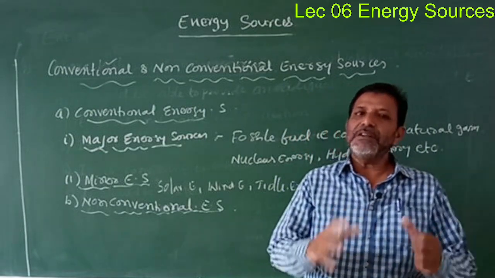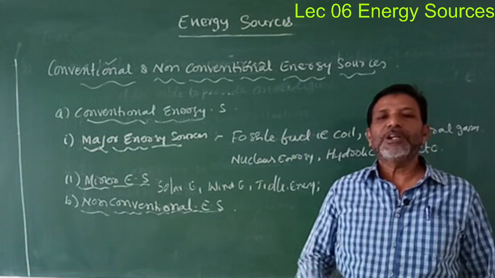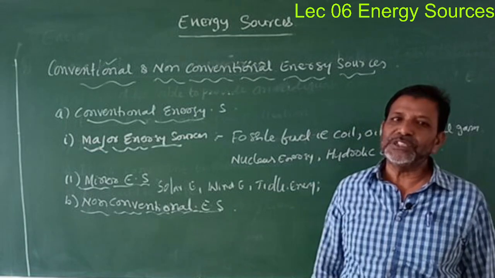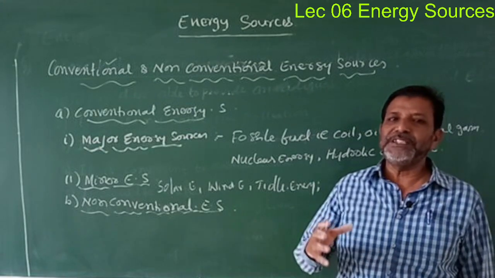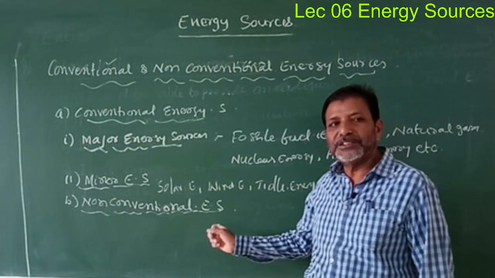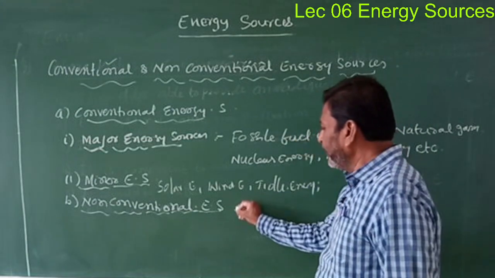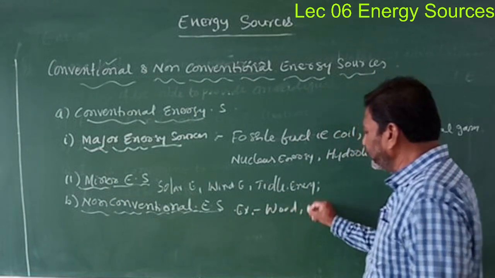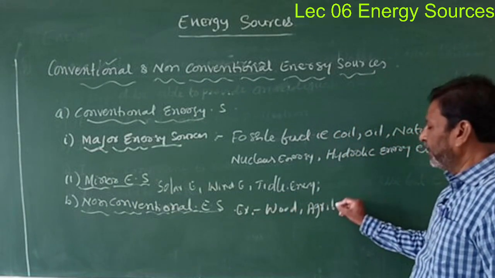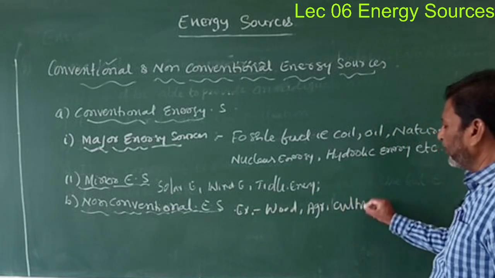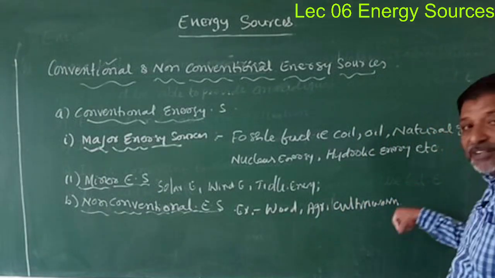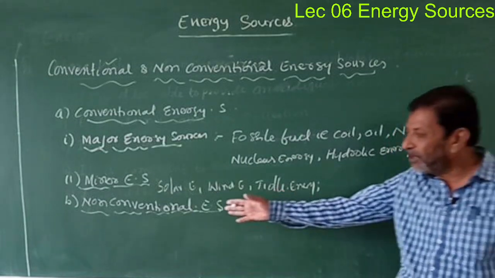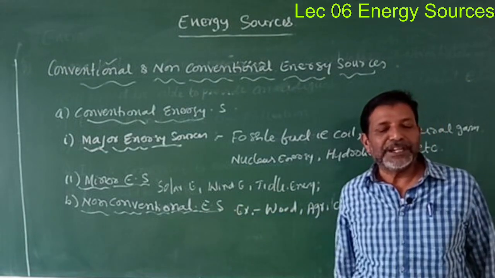Now see, these are all used in particular restricted places, not for the commercial purpose. Such energy sources are named as the minor energy sources. Isn't it? Example is wood. Next is agriculture waste and animal waste, etc. These are the non-conventional energy sources.